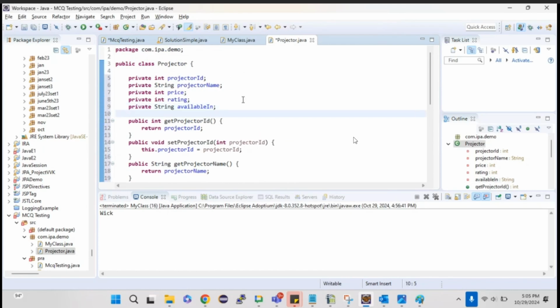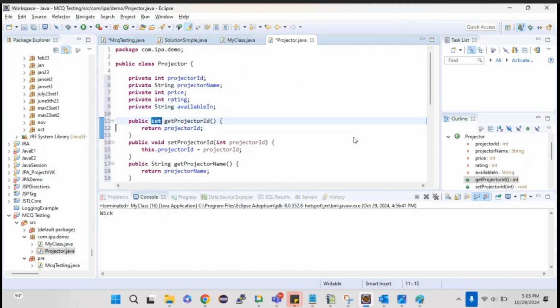So as I mentioned, public return type: because projector ID is int, the return type is int, and then getProjectorID, that is a getter method, and it will return the projector ID. If I call it, it will give me one projector ID. That's it. Whereas if it is a setter, as you could see, public void setProjectorID, and I'm passing one input parameter. You can ask me, here I have not passed any value. Why am I passing values only in the setters?